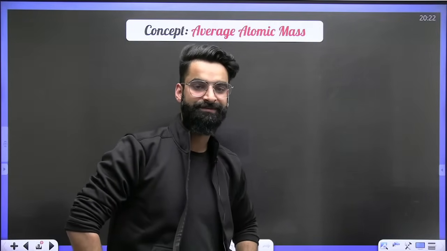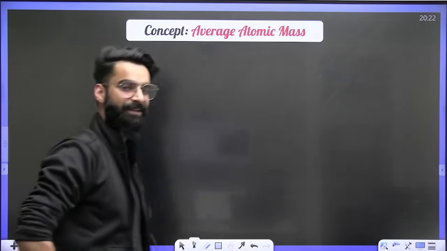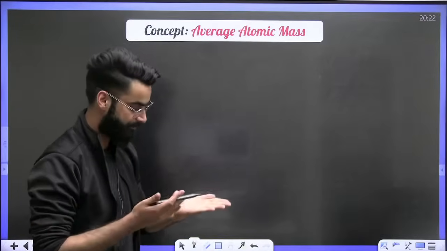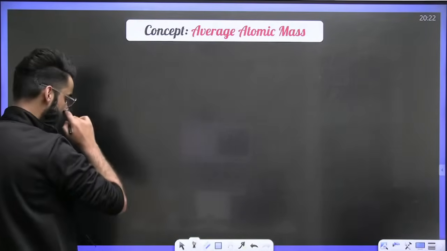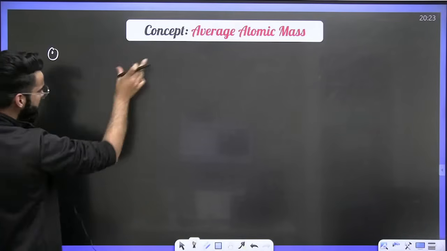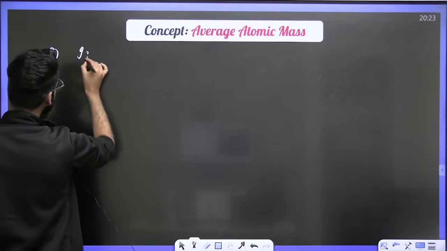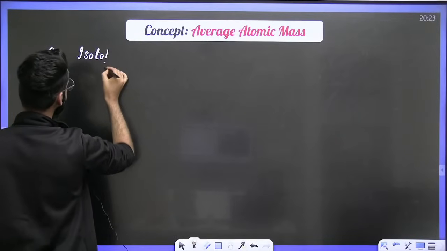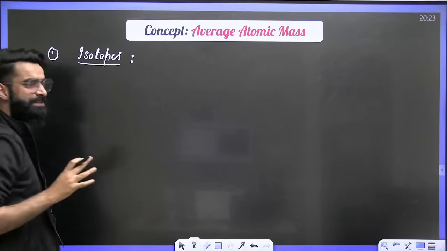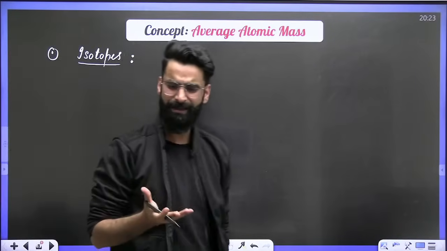Wonderful, guys. Perfect. Let's move ahead and talk about the average atomic mass. This is again one more important concept from which questions have been frequently asked. Before starting this concept, if I ask you what isotopes are all about, what are isotopes exactly? You must be knowing, it's very simple.